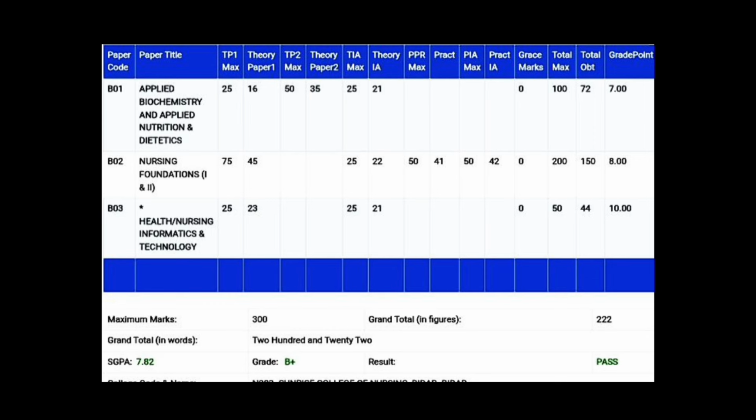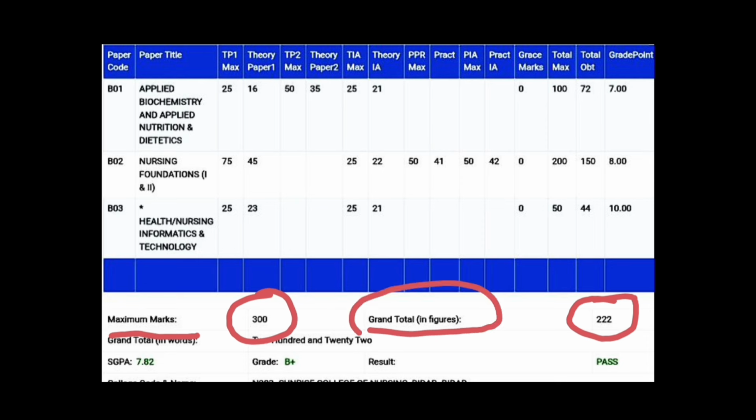For that, what you need to do is divide the maximum marks by the grand total marks you have obtained.